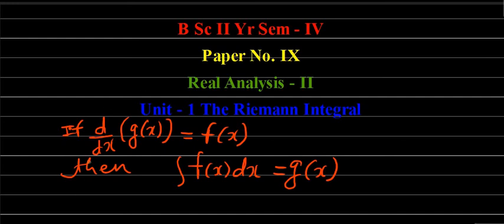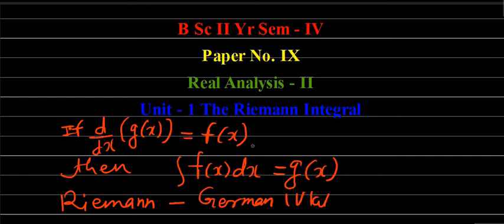Riemann was a German mathematician. He gave a totally new treatment to the integration theory and developed a new theory called the Riemann integral.